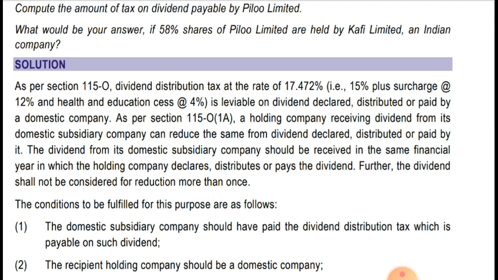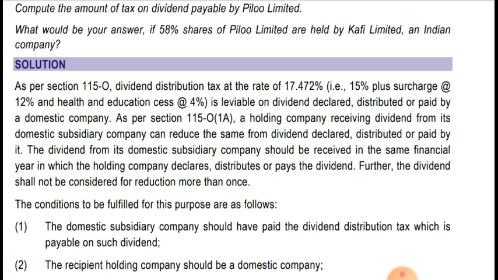The dividend from its domestic subsidiary company should be received in the same financial year in which the holding company declares, distributes or pays the dividend. So in the same year in which the holding company declared dividend, the holding company should have received the dividend from its subsidiary company. Then only we can reduce that amount of dividend. Further, the dividend shall not be considered for reduction more than once. So once the amount is reduced while computing DDT, it cannot be taken again and again. It should be allowable only once. If in the next year the company receives another dividend from a subsidiary, then that amount will be reduced accordingly.